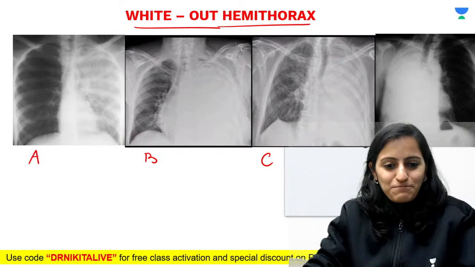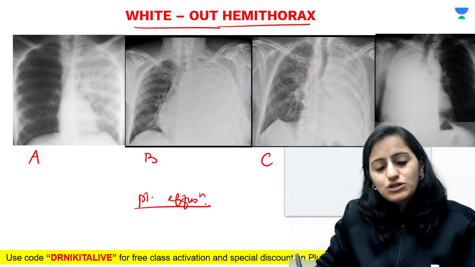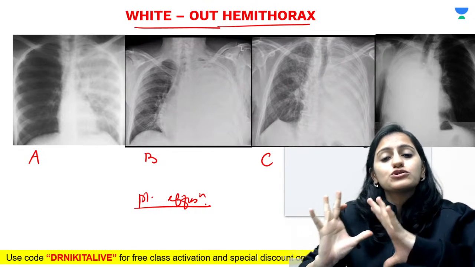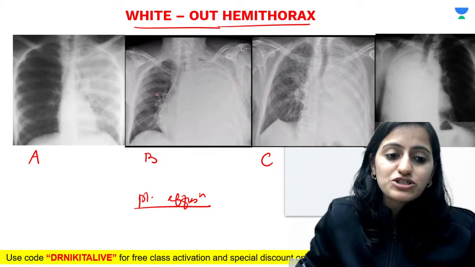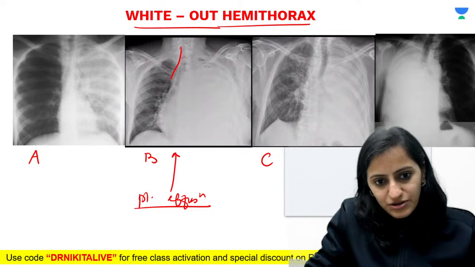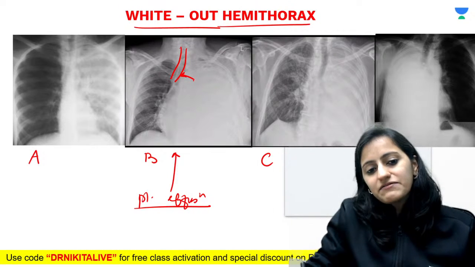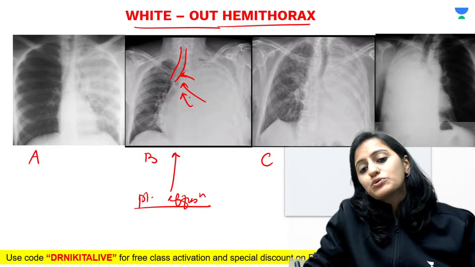Which of these represents pleural effusion? So when I say pleural effusion, what you need to look at is the shift of the trachea to the opposite side. In which of the images is the trachea shifting to the opposite side? It is image B. Look at the trachea here, deviated. This is pushing the trachea to the opposite side. So that is pleural effusion.